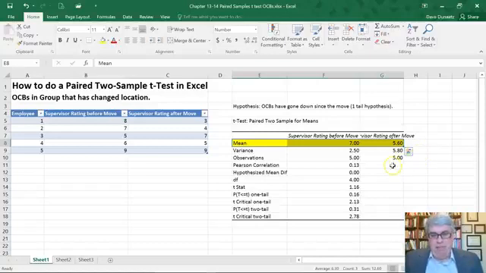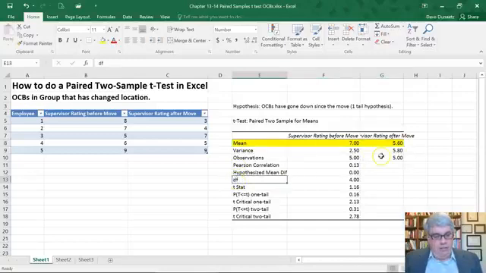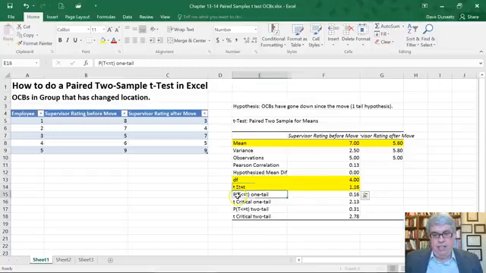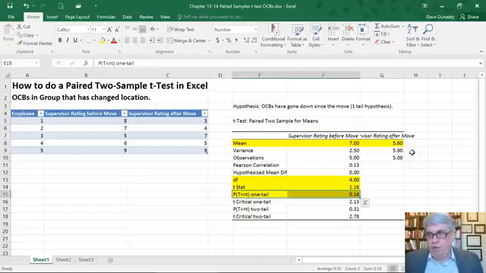We've only got a sample of 5 people. So we've got the degrees of freedom, and we've got the t statistic. 1.6 isn't very high, and we've got the one-tailed p-value of 0.16. So it's not significant because p has to be less than 0.05 to be significant.